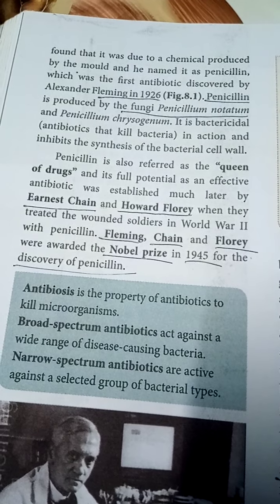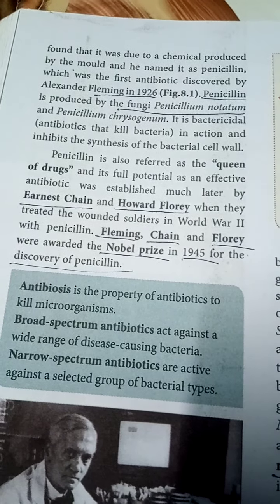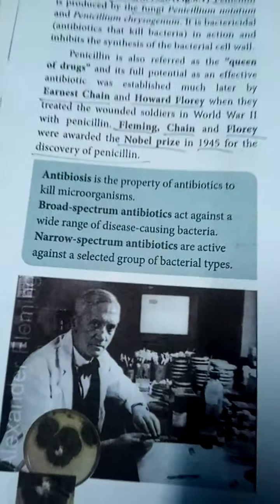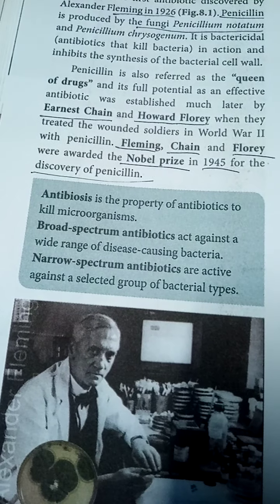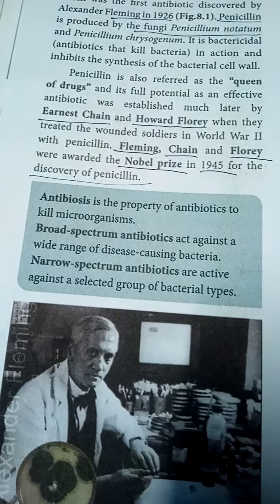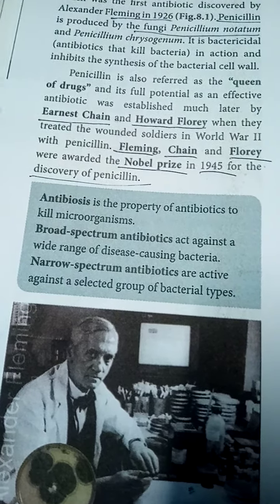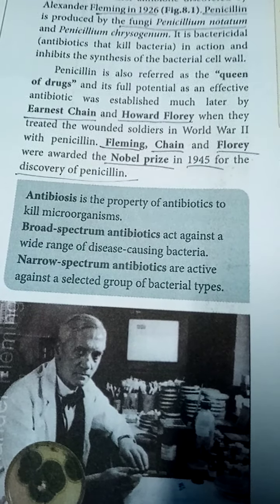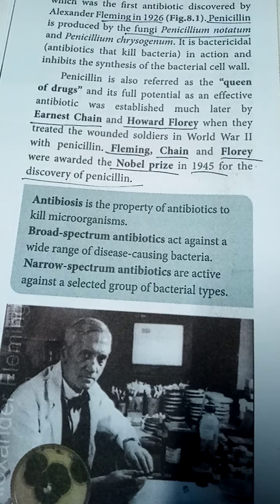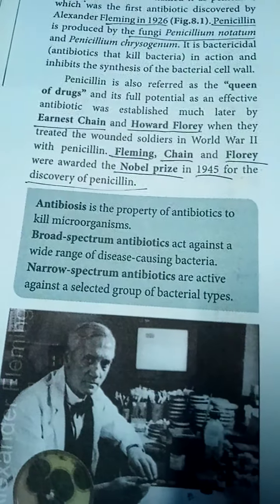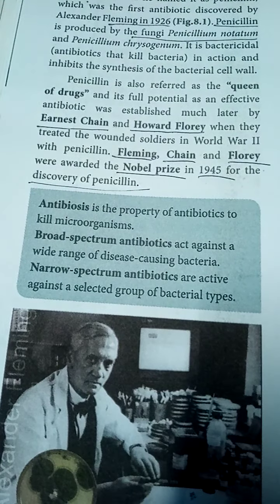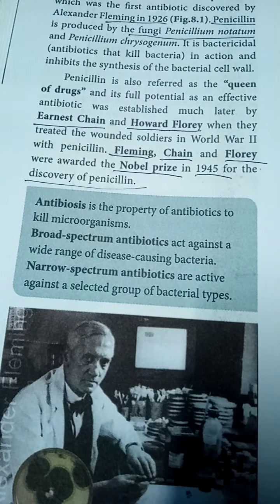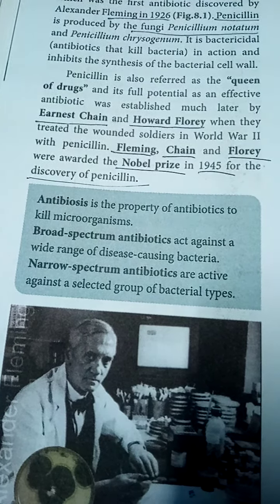Do you understand, students? So penicillin is produced by the fungi Penicillium notatum and Penicillium chrysogenum. Okay, do you understand? So antibiosis is the property of antibiotics to kill microorganisms. So antibiosis is one of the properties of antibiotics. It is helpful to kill the microorganism. Then broad spectrum antibiotics act against a wide range of disease causing bacteria. Number of disease causing bacteria kill பண்ணக்கூடியது broad spectrum antibiotics. Then narrow spectrum antibiotics are very active against only a selected group of bacteria.